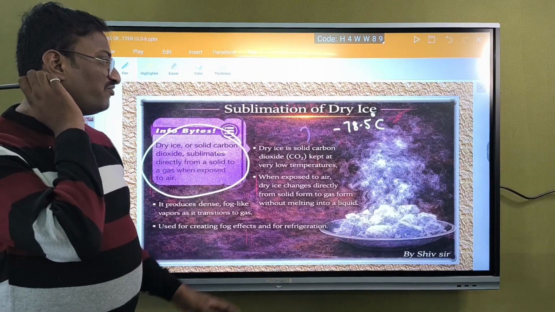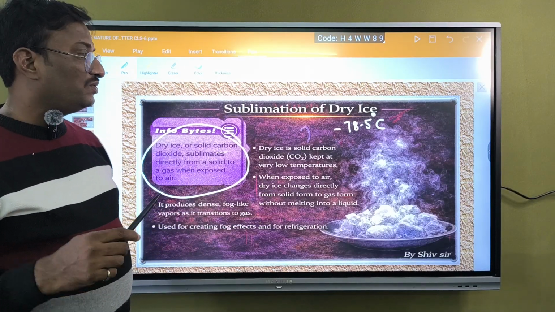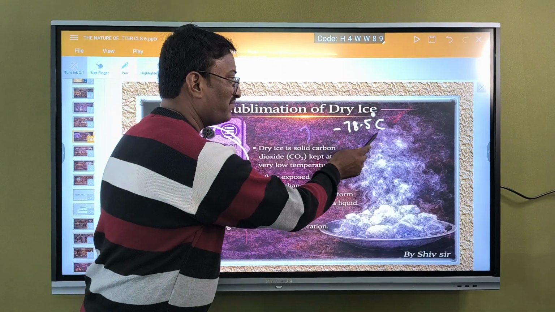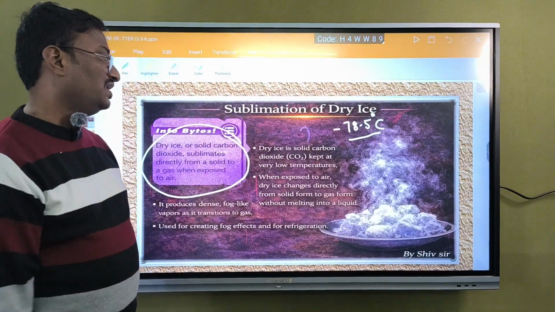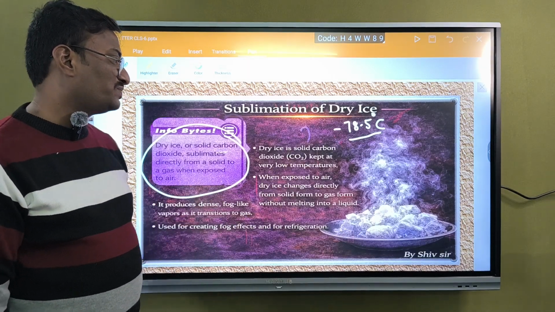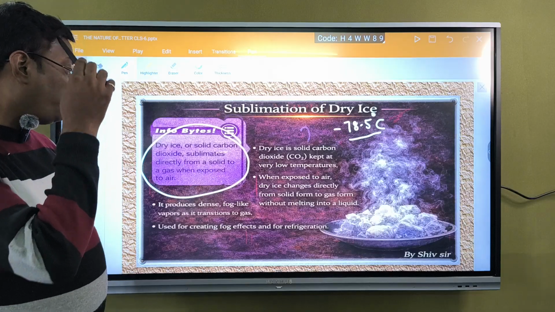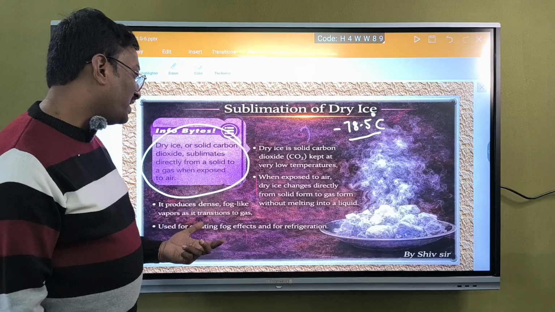They will be kept at very low temperatures. At what temperature does the solid ice get converted into vapor? At minus 78.5 degrees centigrade, a very low temperature. When it is exposed to air, the dry ice changes directly from solid to vapor. It produces dense fog-like vapors used for creating fog effects.